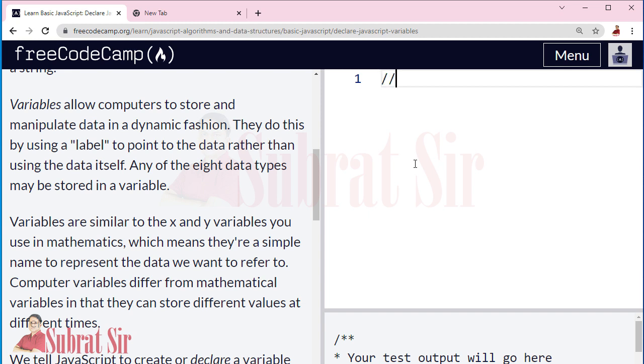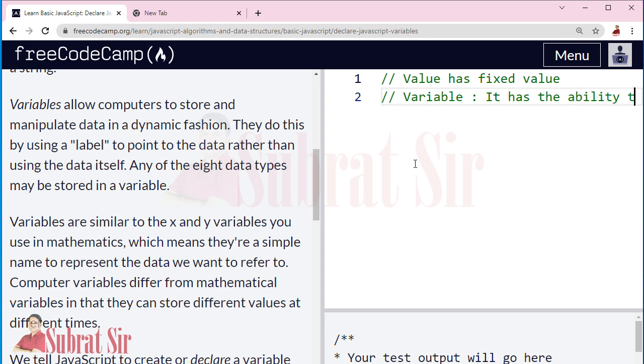So a value is a fixed value, right? A value has a fixed value, but a variable has the ability to vary its value. That's why it is called a variable. Suppose we are writing x equal 5, which means the value of x is 5.